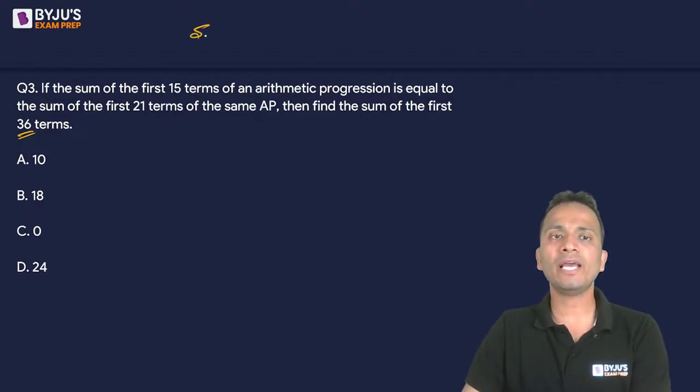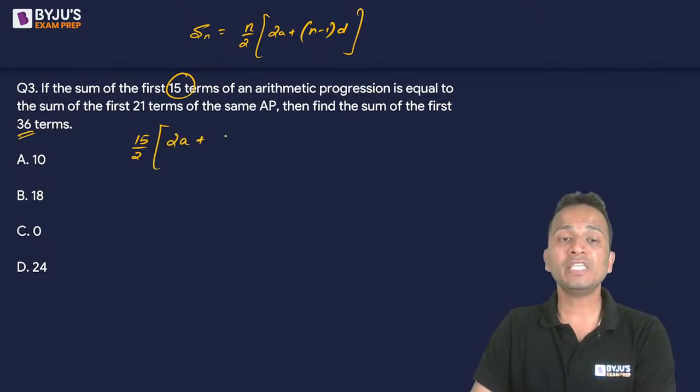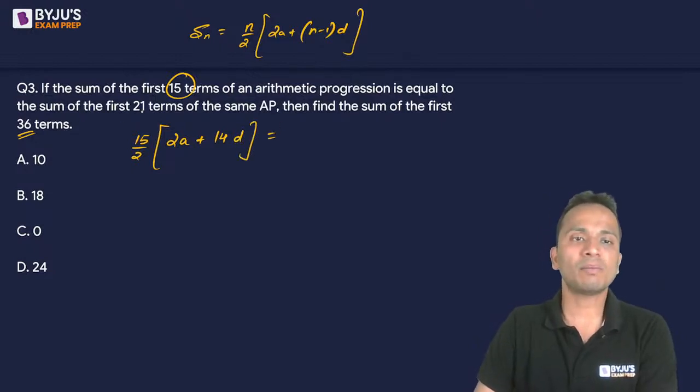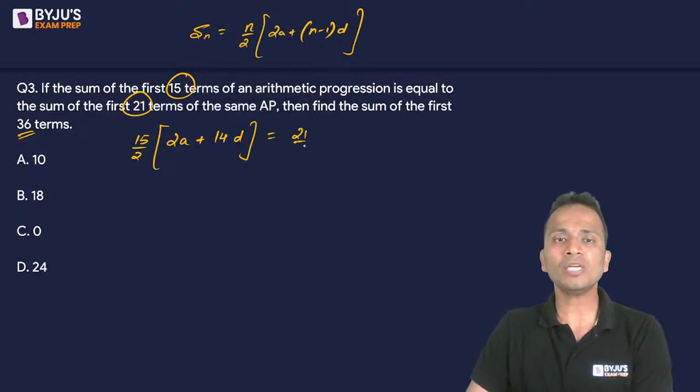Now sum till n number of terms of an AP is given by n by 2 bracket 2a plus n minus 1 into d. So I'll use this formula. So first of all, sum of first 15 terms, it will look like 15 upon 2 bracket twice of A plus 15 minus 1, that will be 14 into D. This is equal to the sum of first 21 terms of the same AP. So sum of first 21 terms will be 21 upon 2 bracket twice of A plus 20 into D.